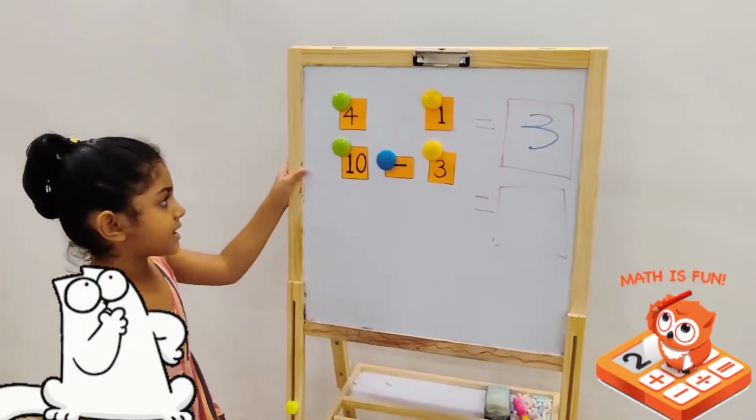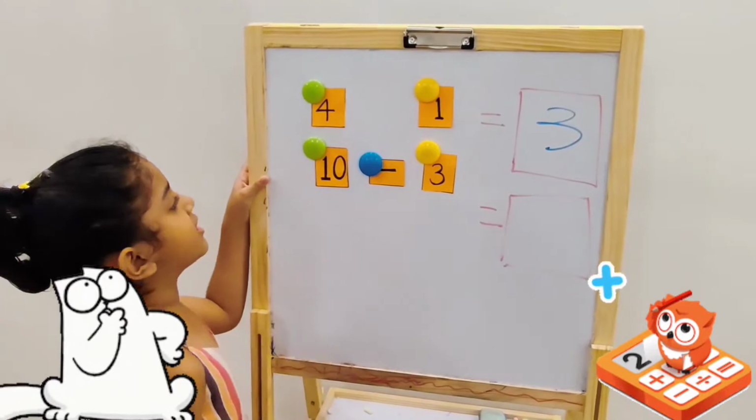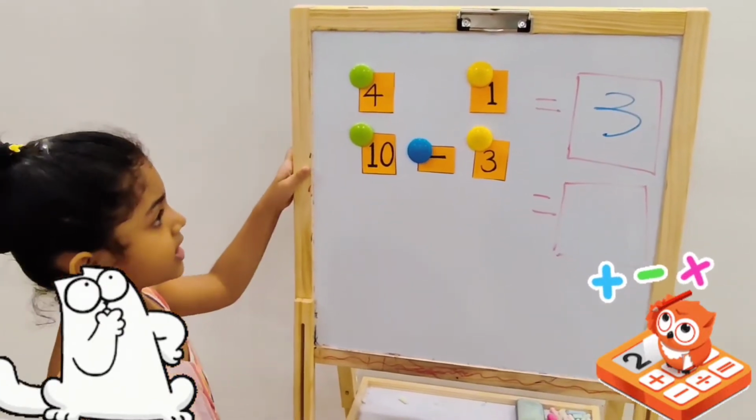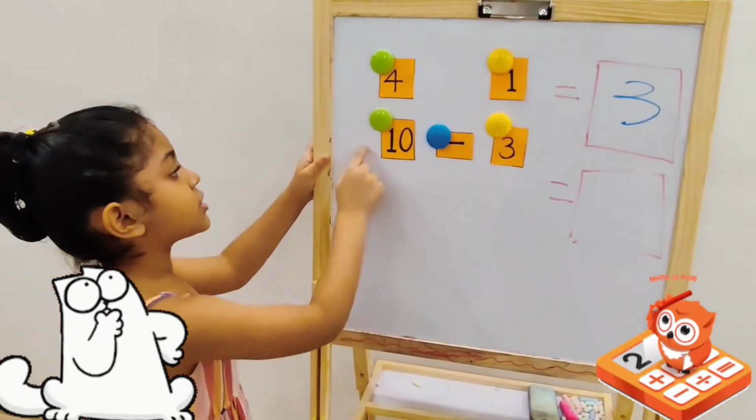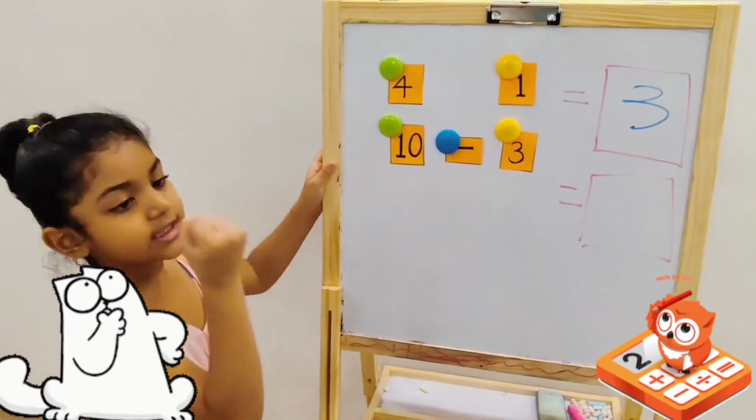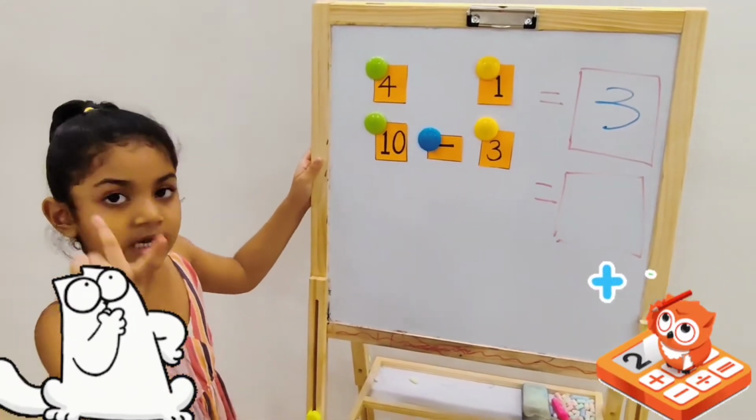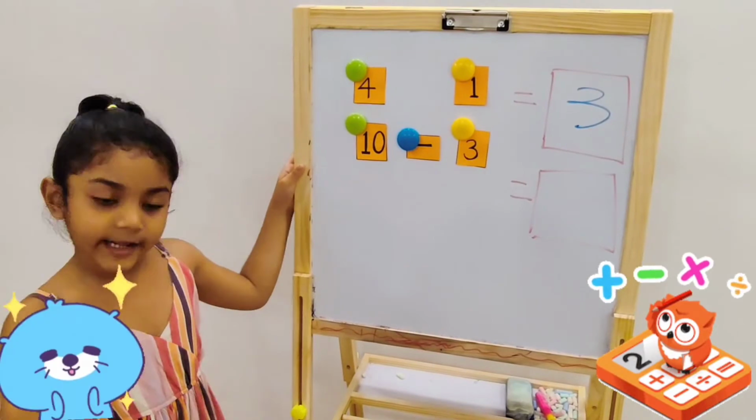Now we are subtracting 10 minus 3. Now let's see how to do it. There's 3 numbers to count backwards. It's 9, 8 and 7. So 7 is the answer.